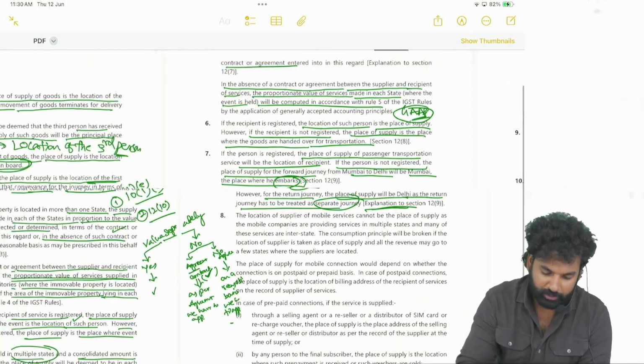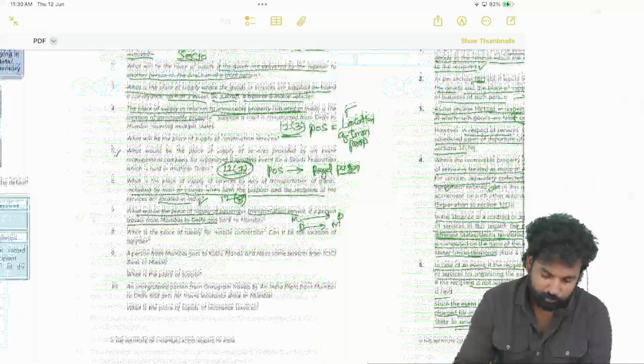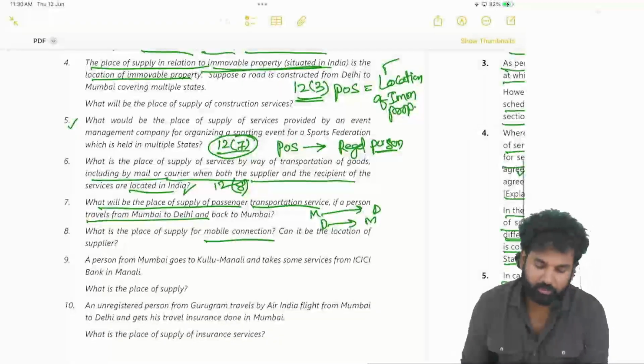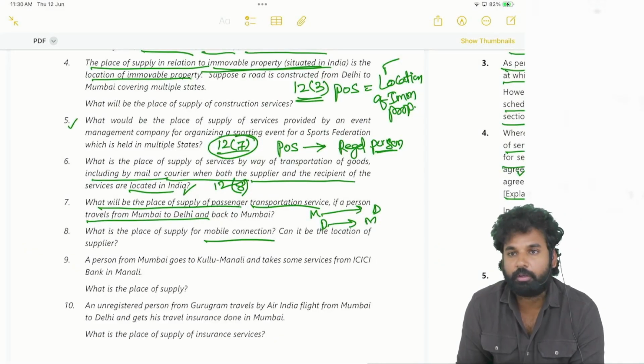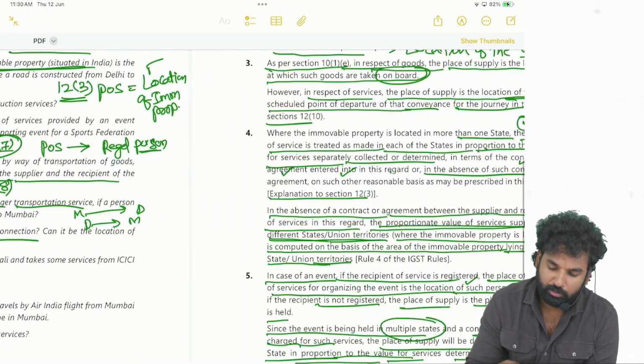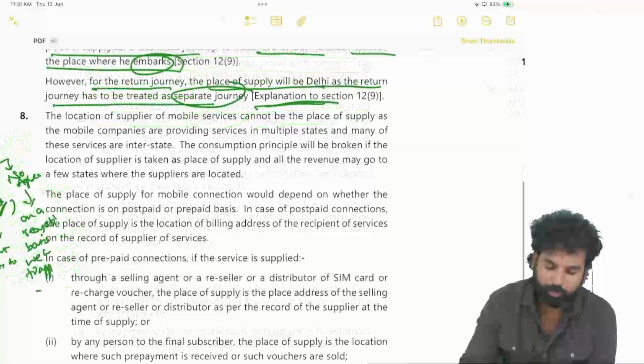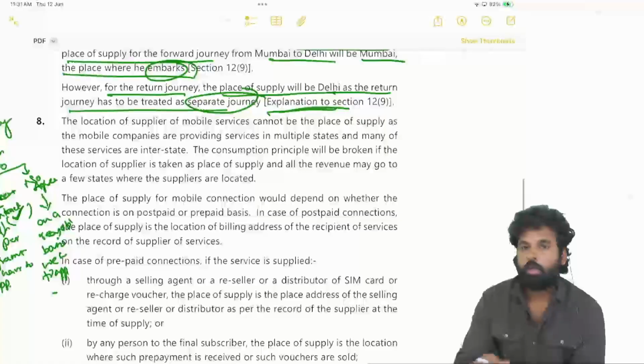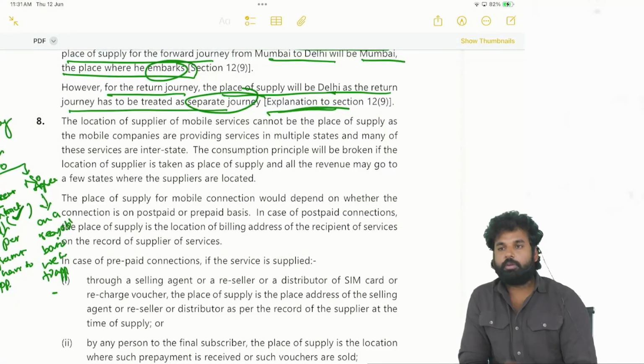Right. Next, what is the place of supply for mobile connection? Can it be the location of the supplier for mobile connection? Okay, mobile connection, prepaid, postpaid, both are there. Postpaid means location of the recipient. Location of the recipient, postpaid. Prepaid means